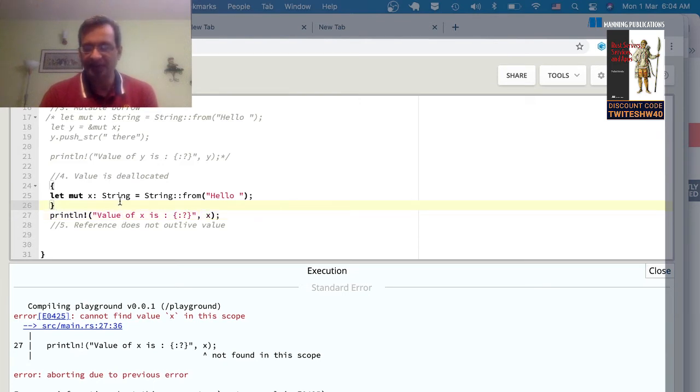So what is happening here is that within the block, Rust is allocating memory, and it's assigning the pointer to the memory to the variable x. But the moment it sees this closing brace, it treats it as the end of scope of the owner of the value, which is x, and x no longer exists once you come out of the scope. At this point, Rust deallocates the memory associated with hello. So that memory is free to be reallocated to someone else requesting memory. That's known as the drop trait in Rust.